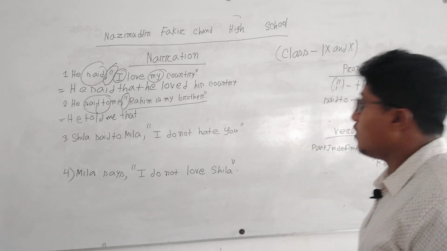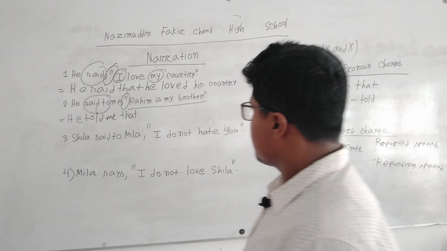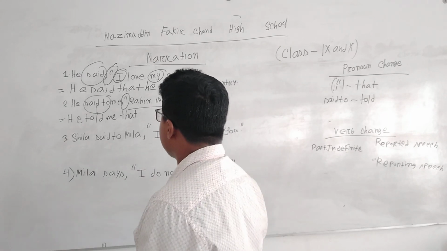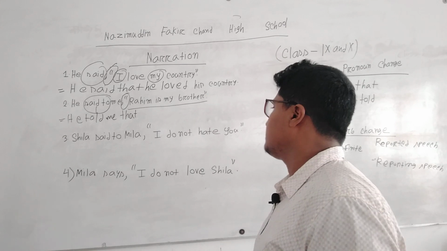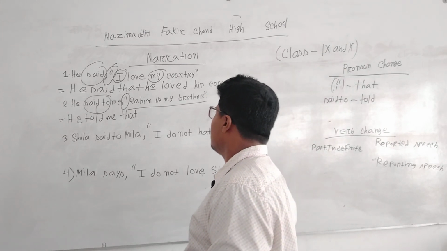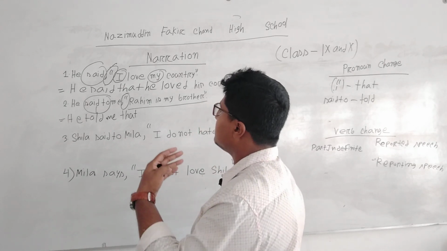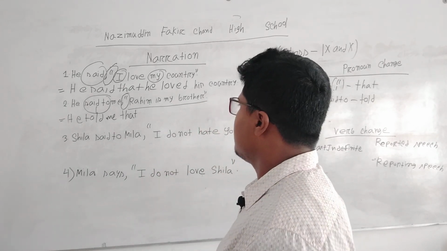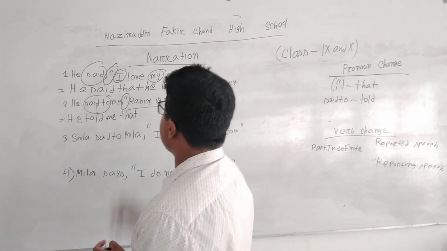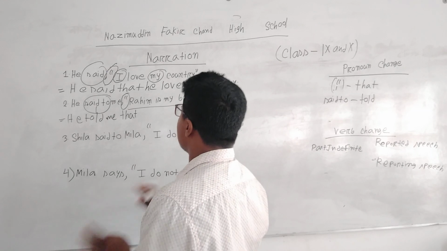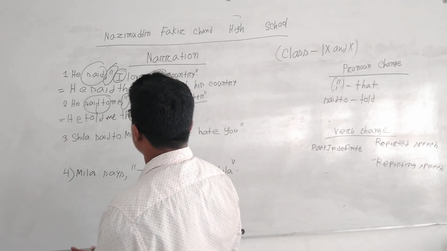Here we are watching: He said to me, "Rahim is my brother." Here the word Rahim is a noun, as it belongs to the subject position. So Rahim depends upon the reporting speech subject. So, he told me that Rahim. As Rahim is exactly a name, we have to write it down.